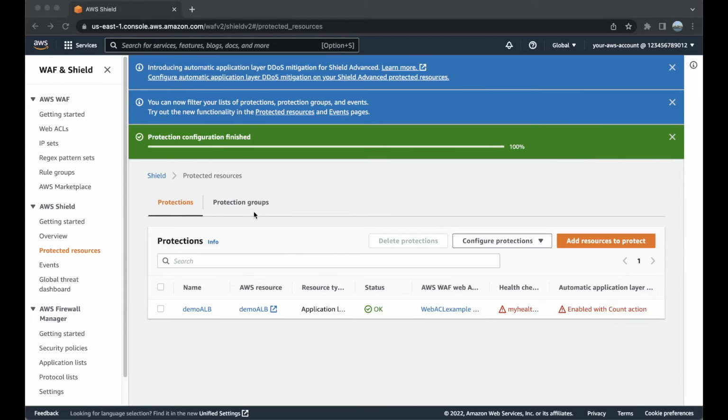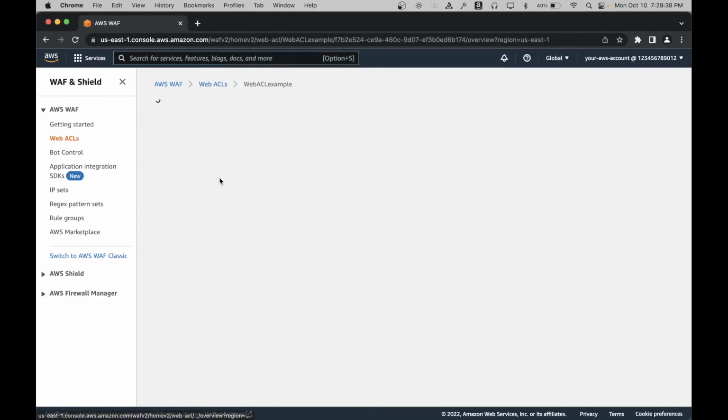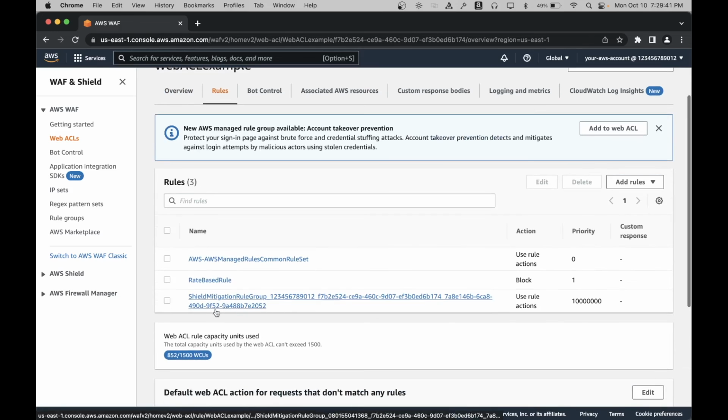Finally, we can now navigate to Web ACL and check on the ACL that was associated with Application Load Balancer to see that we have now an additional rule group called Shield Mitigation Rule Group. On the left hand side, click on Web ACL to continue. Click on the name of the Web ACL, go to the rule, and you can see that there is Shield Mitigation Rule Group associated with Web ACL. In case of a DDoS attack, Shield Advanced will automatically add rules in count or block mode based on initial settings into this rule group. As and when the attack subsides, the rules are removed automatically. Please note, a user cannot modify this rule group directly. This concludes the console walkthrough.